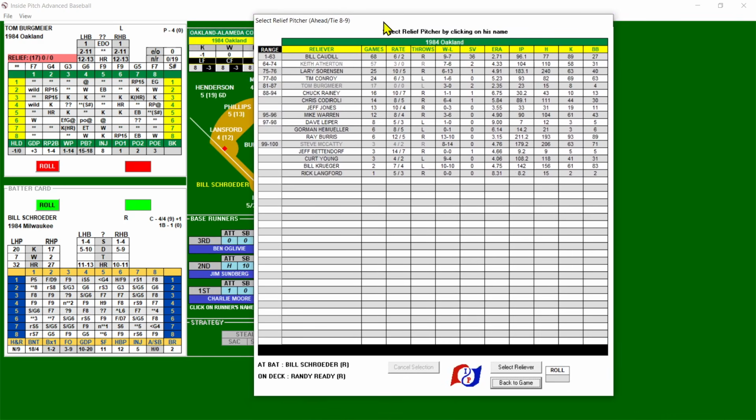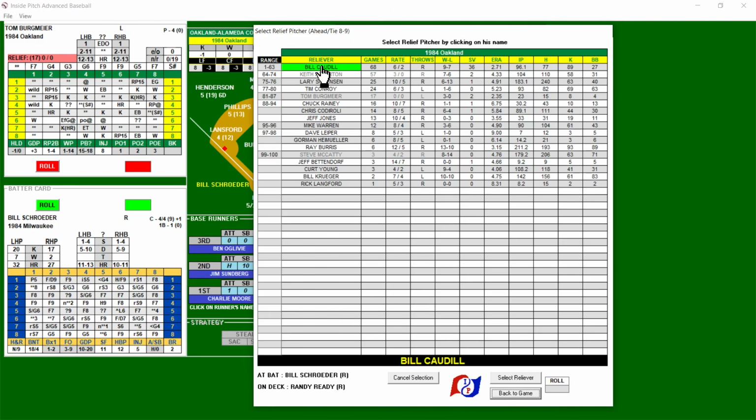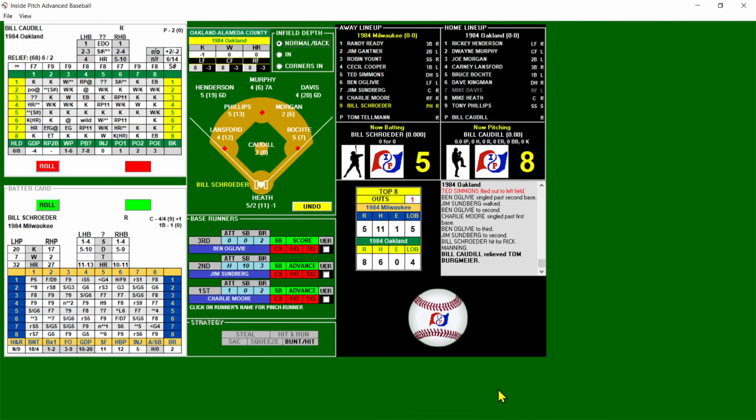Bases loaded, 1 out. Well, let's see if Caudle can get a 5-out save. He did pitch 96 innings, so he wasn't just a 1-inning guy probably. He can face 6 batters. Bases loaded, 1 out. 8-5. We're playing the infield back, so we'll give up a run here. Schroeder is going to still hit. He hit 14 homers, and he's okay against righties, so he's going to still hit. So here we go. Let's see what happens here as the Brewers try and come back again on the A's.